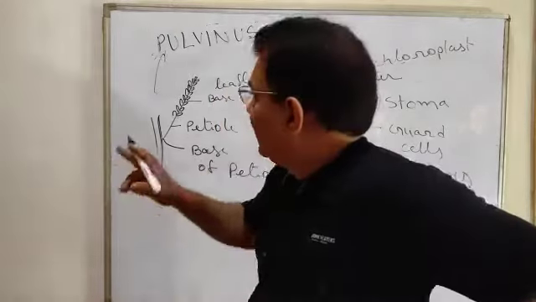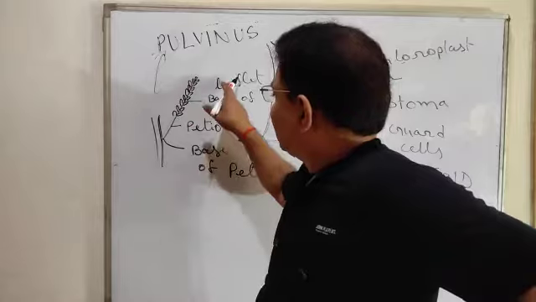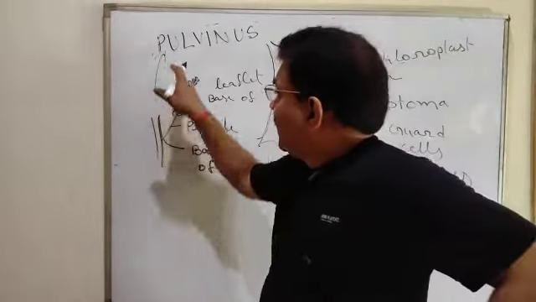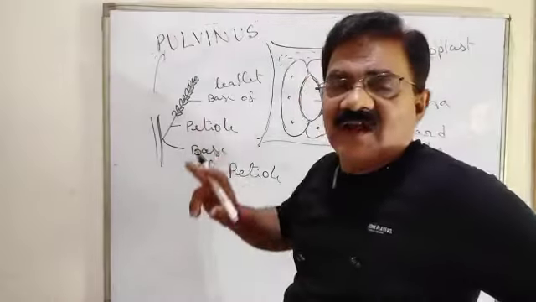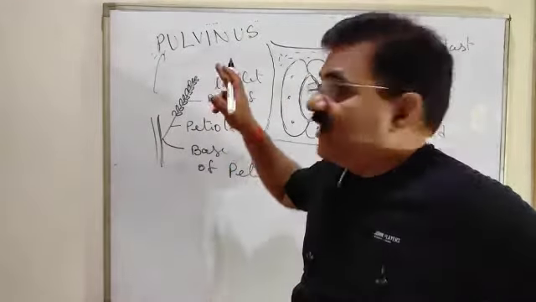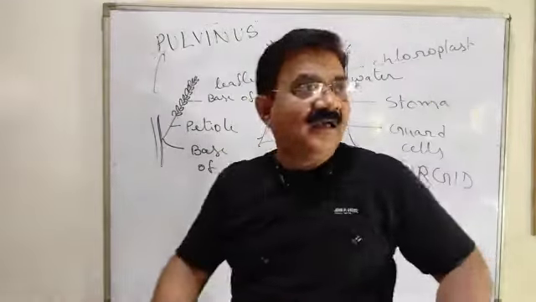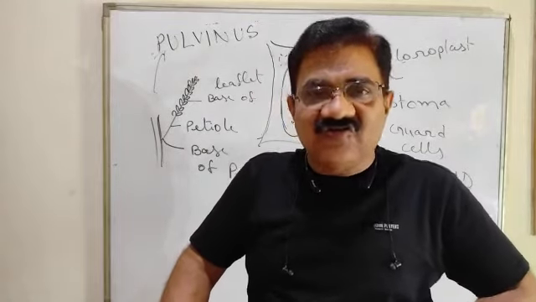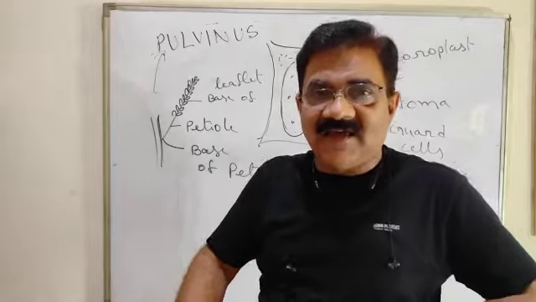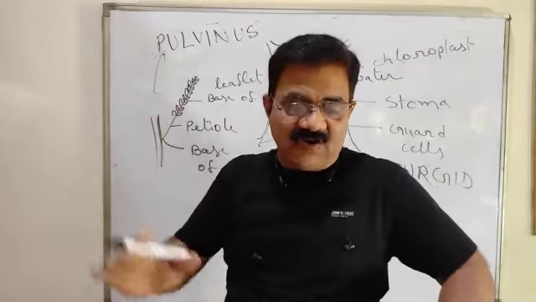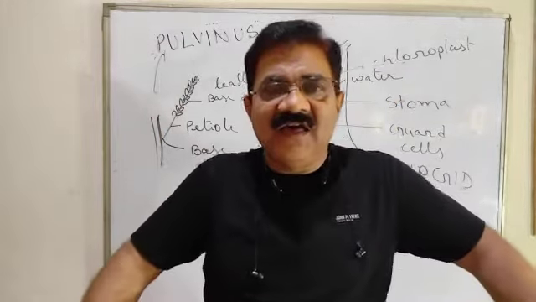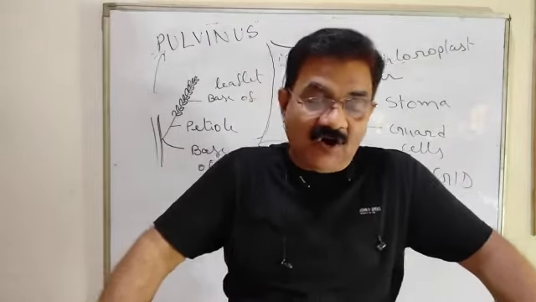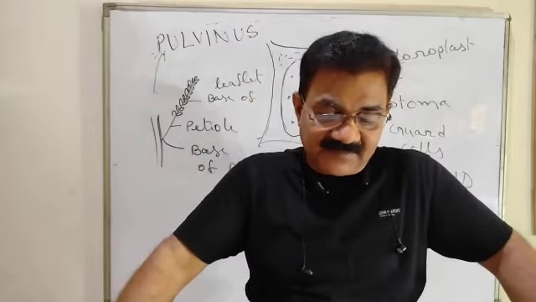Once more, pulvinus is there at the base of the leaflet or the base of the petiole, and due to pulvinus there is loss of turgidity when we touch the Mimosa pudica plant, chhui mui or lajwanti, and the leaves fall. It is one very good example of the loss of turgidity or turgor movement.